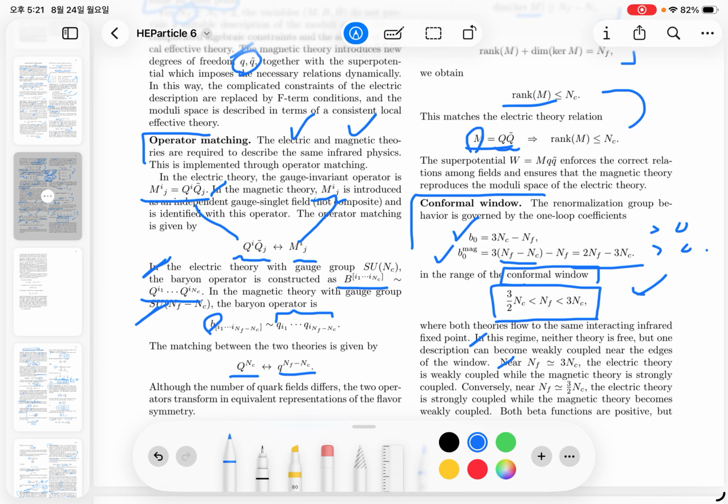Now if the value of NF is nearby 3NC, then the electric theory, because this b0 becomes small, is weakly coupled in the IR theory, but the magnetic theory is strongly coupled because this coefficient becomes large. Conversely, if NF is nearby 3/2 NC, then the electric theory is strongly coupled, while the magnetic theory becomes weakly coupled, because the IR theory is almost free.